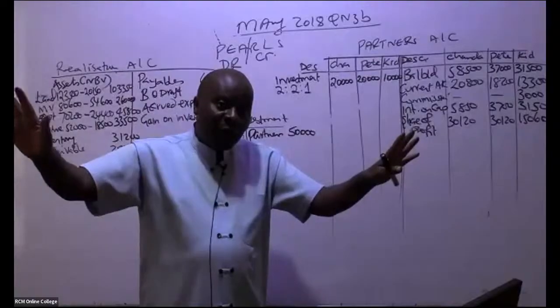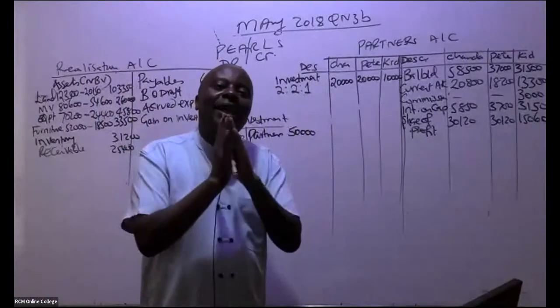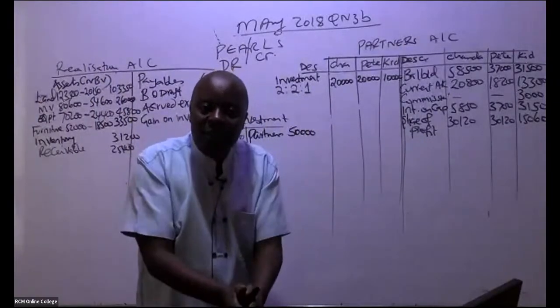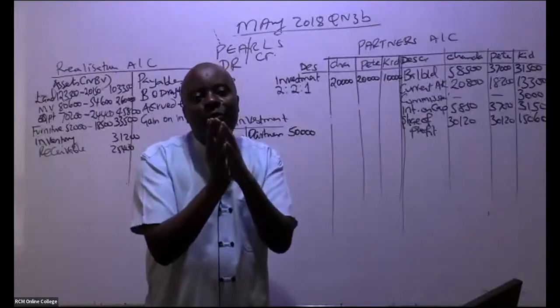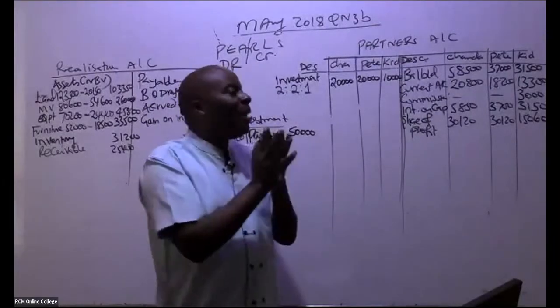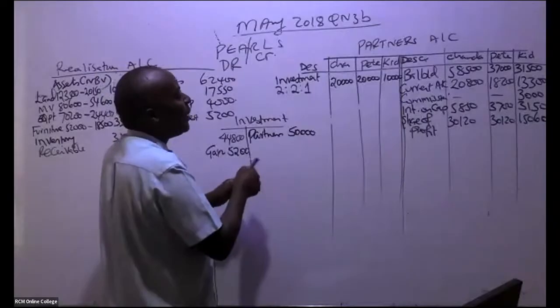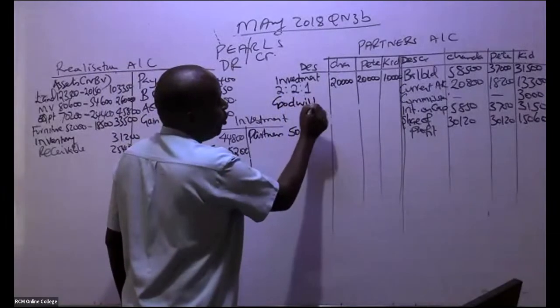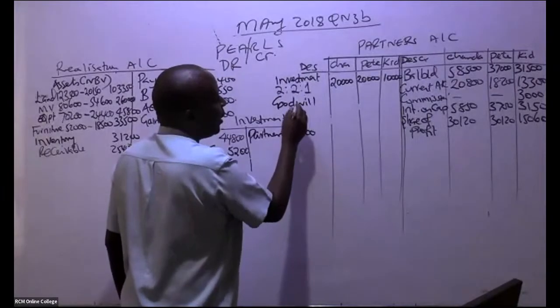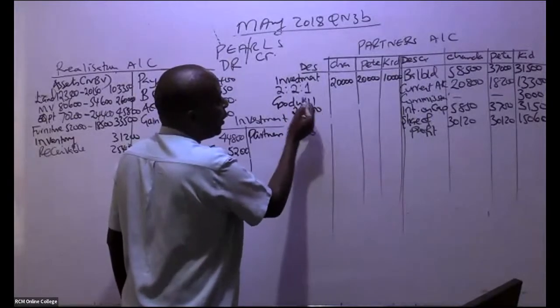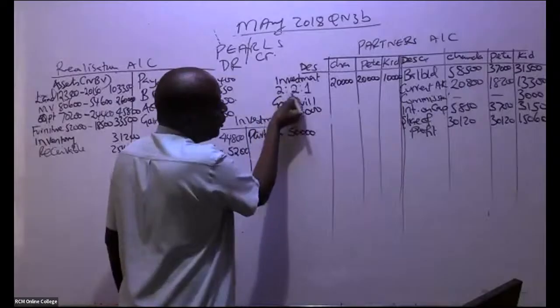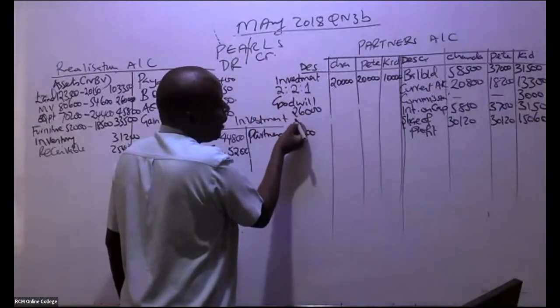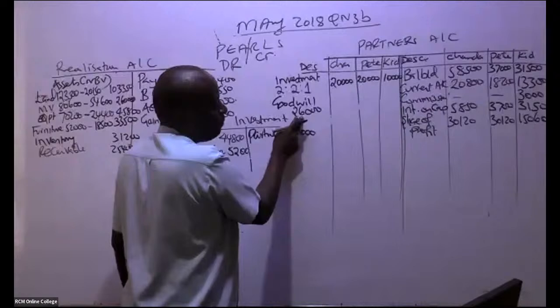No. So it means automatically that this is a loss for the partners. It's an expense for the partners, and expenses are normally debited. So come and give us here goodwill. You debit here goodwill. In total it is 26,000, and we are sharing it out on this basis, so 2/5 times 26,000.